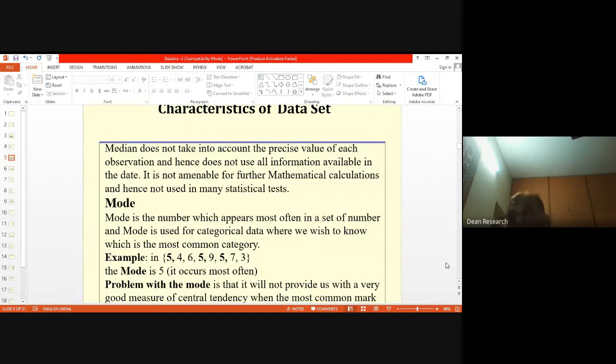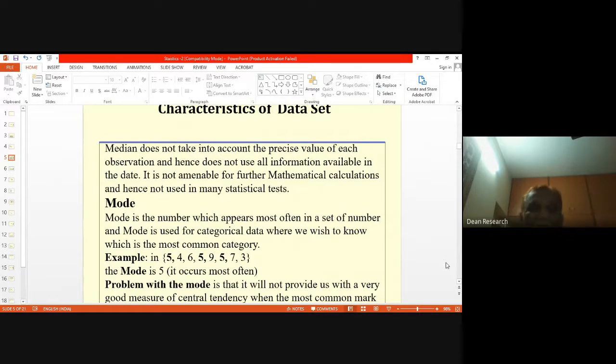If you write a computer program, you may do so that it becomes easy to identify which are the ones which get repeated, after checking the array in which we store the values. When we are looking at this, you do not do the computation as such. 5, 4, 6, 5, 5, 9, 5, 7, 3. You find 5 being repeated thrice.